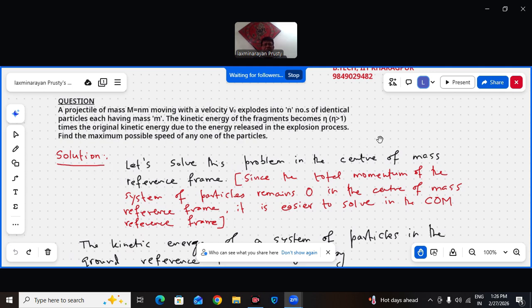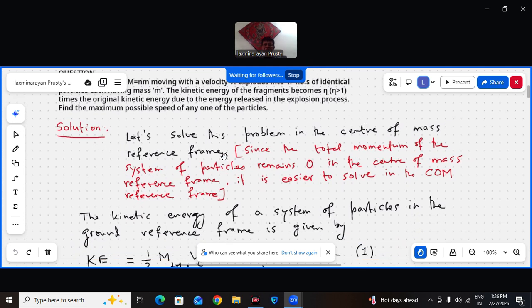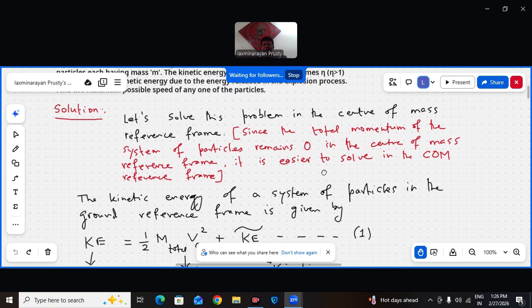Let us solve this problem in the center of mass reference frame. Why the center of mass reference frame? It has a big advantage. Since the total momentum of the system of particles remains 0 in the center of mass reference frame, it is easier to solve in the COM reference.